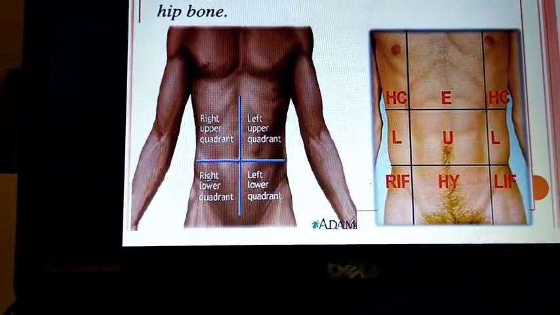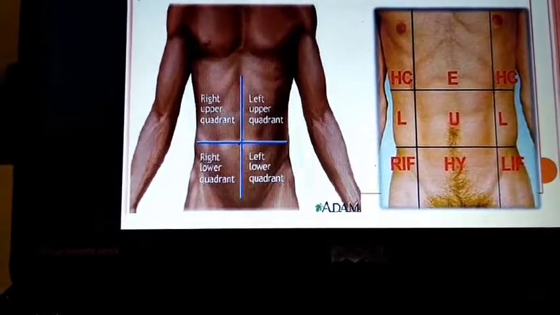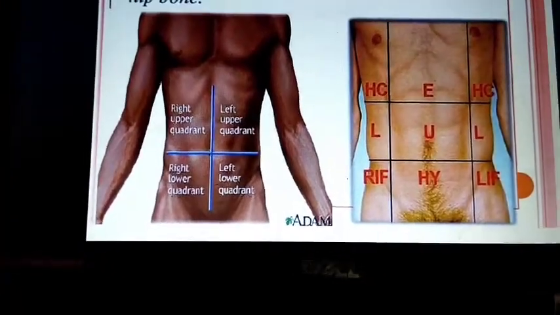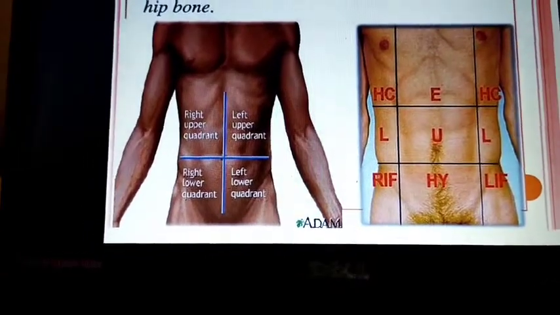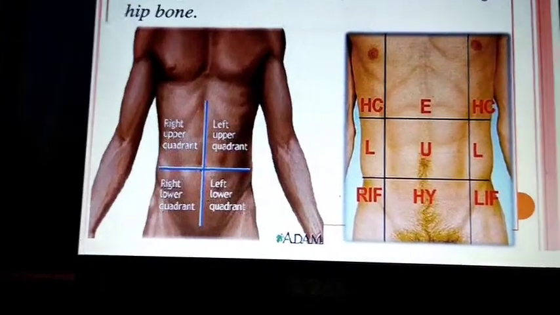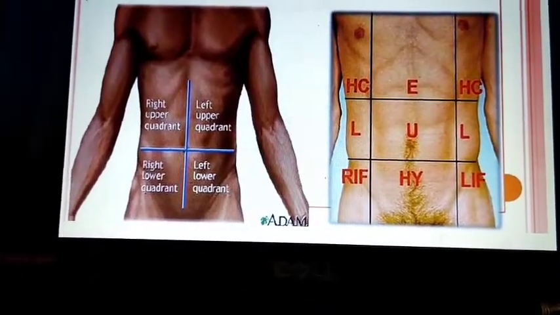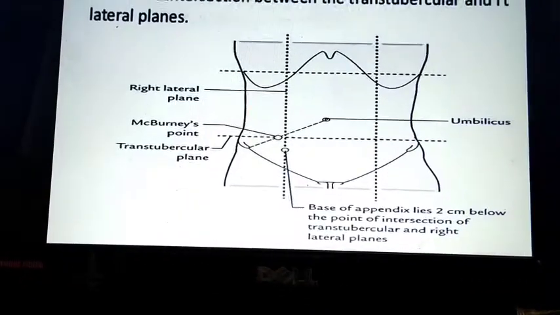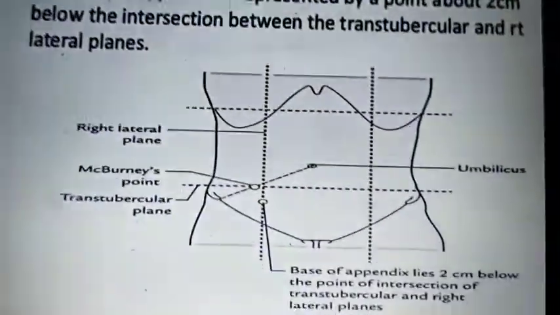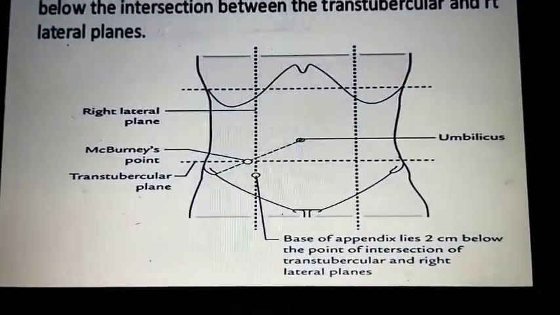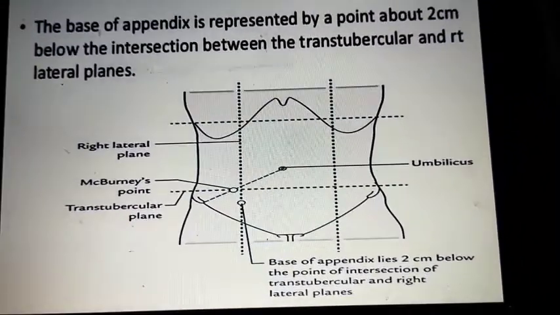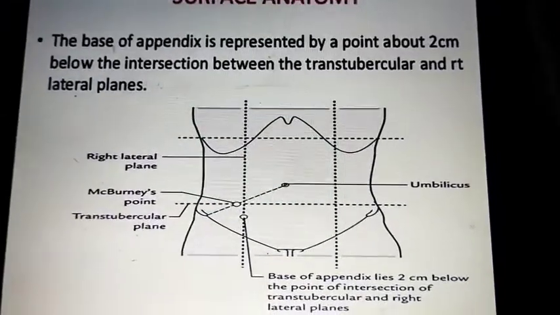Most of the time the base of the appendix is present in the right lower quadrant of the abdomen near the right hip joint, or you can say the base of the appendix is present at the McBurney point. Okay, can go for the surface anatomy of the base of the appendix. Here the tip of the appendix is not fixed, but the base of the appendix is fixed.